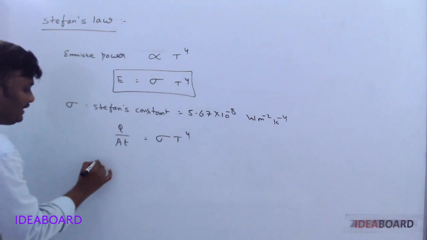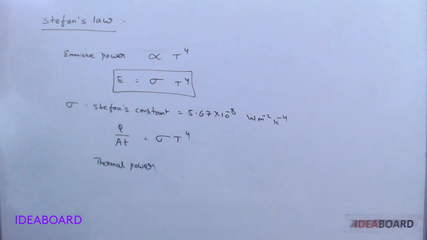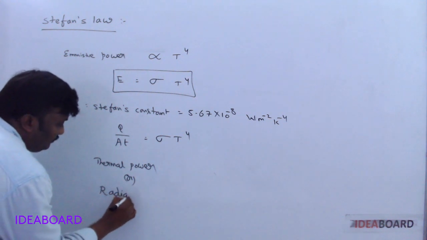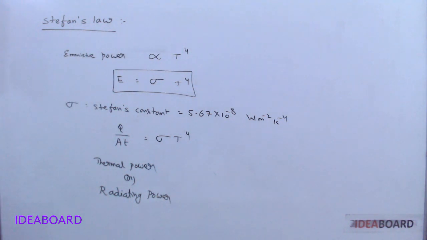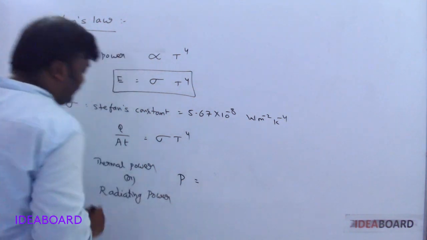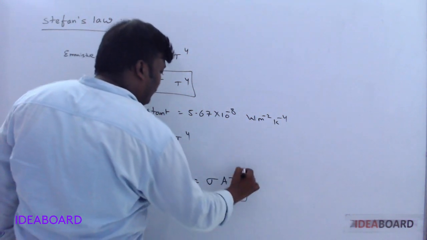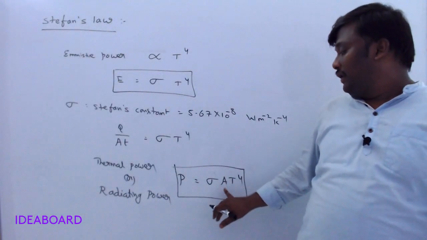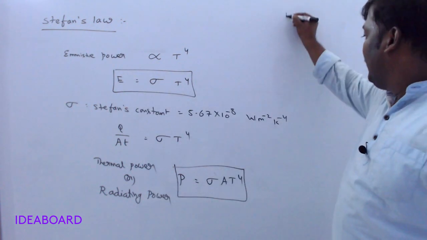Now Q by t is named as the thermal power or radiating power, denoted by P. So P is equal to sigma A T power 4. Clear now? Radiating power depends on the area of cross section, but emissive power is independent of the area of cross section. Keep in mind that point.